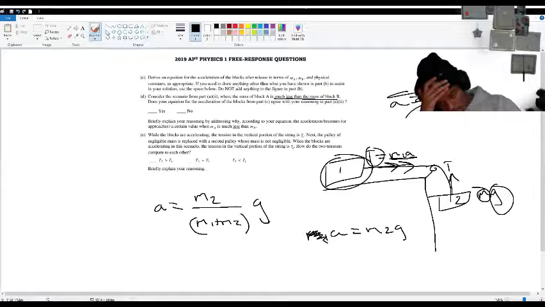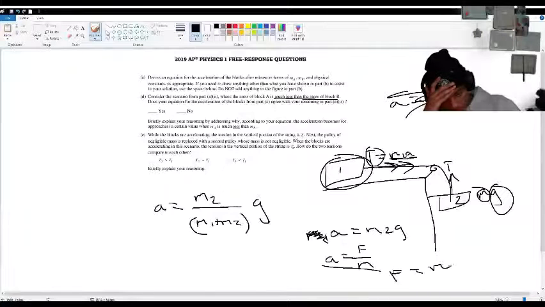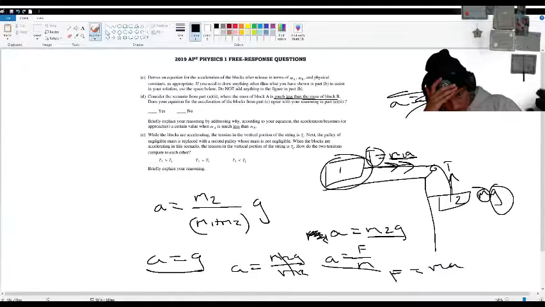So if we consider this negligible, we can say that a equals F over m. We know this also, because remember, F equals ma. The force is this. So a equals m2g over m2. These two cancel out. All you're left with is a equals g.